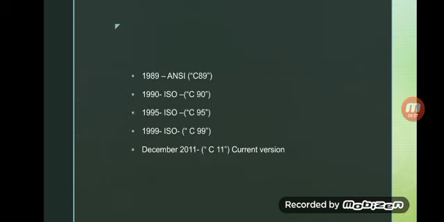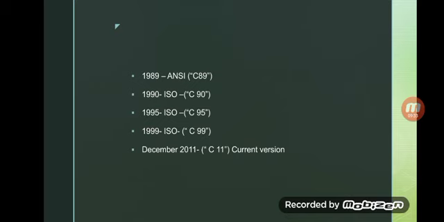After 1972, in 1989, ANSI, the American National Standards Institute, improved the features of C programming and introduced a new standard, C89. After that, in 1990, ISO gave a standard version of C, added some new features to C89, and named it C90.